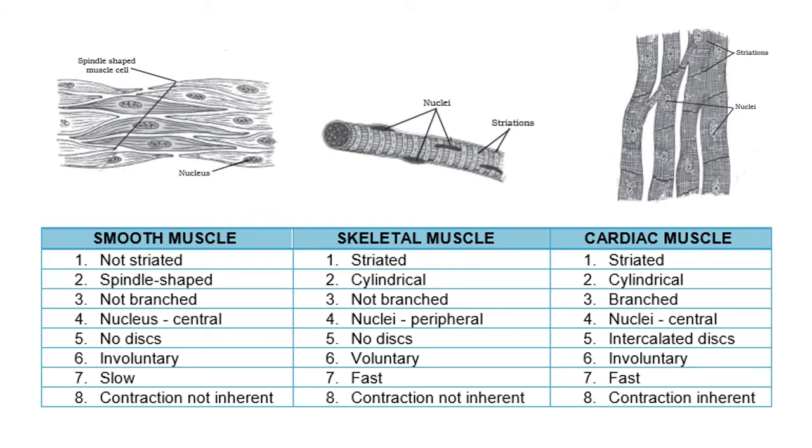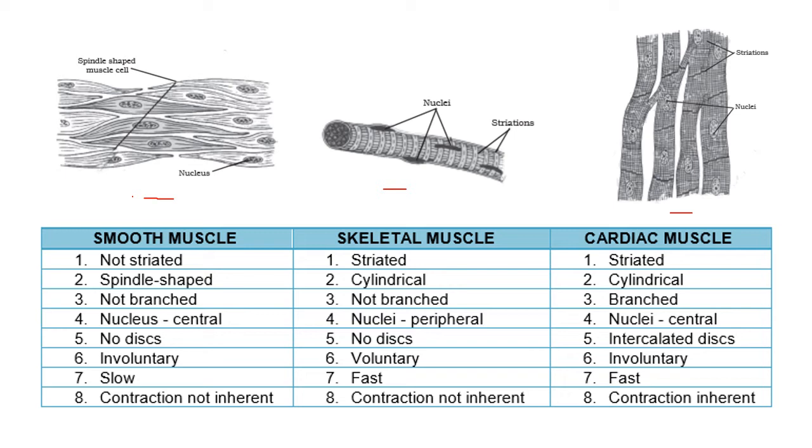Now we'll see the direct comparison. So I've drawn the diagram here of the smooth muscle, the skeletal muscle and the cardiac muscle. We put them with the diagrams now. You can see the differences now. Smooth muscle is non-striated, the skeletal muscle is striated, you can see the bands. The cardiac muscle is also striated. Smooth muscle is spindle shaped, means broad in the middle, narrow at the base. The remaining two are cylindrical. Now the first two are not branched, but the cardiac muscle is branched.